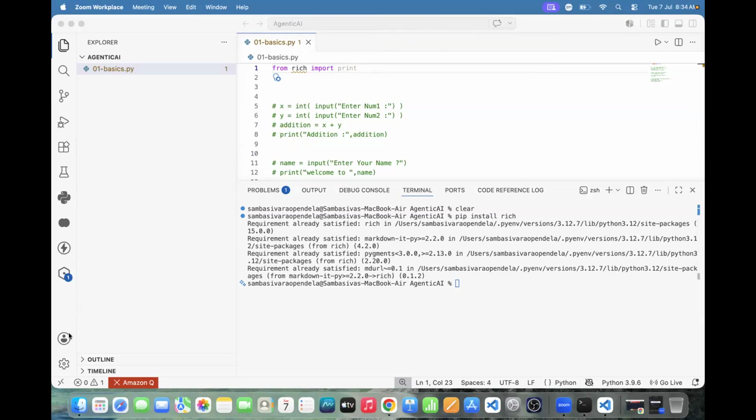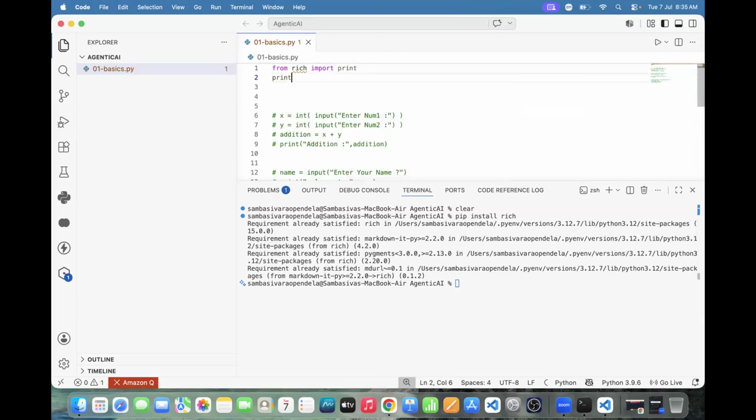How to import it? From which library? The rich library. Import which function? The print function. This print function and that one are different. What is the specialty of this print function? It displays colored output. Say this one: print.